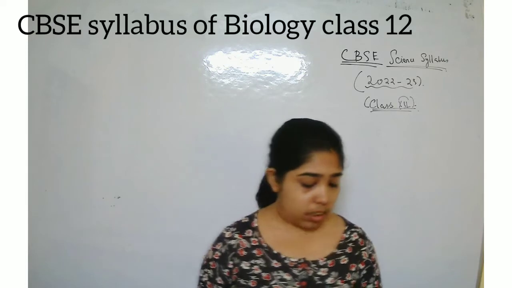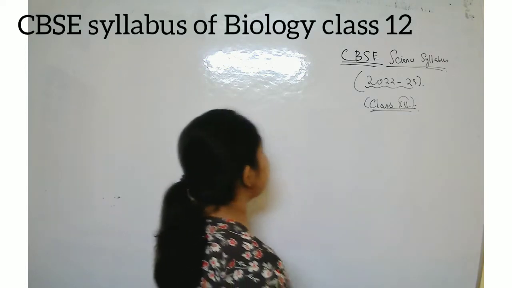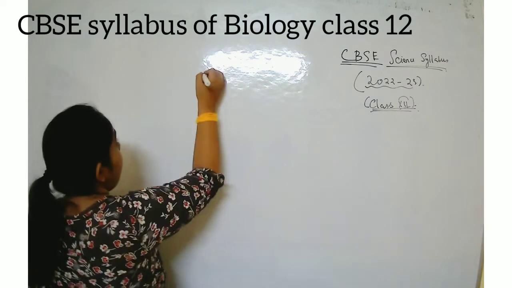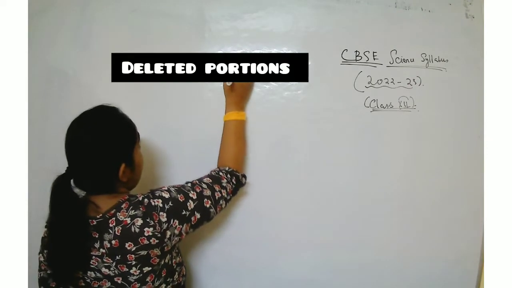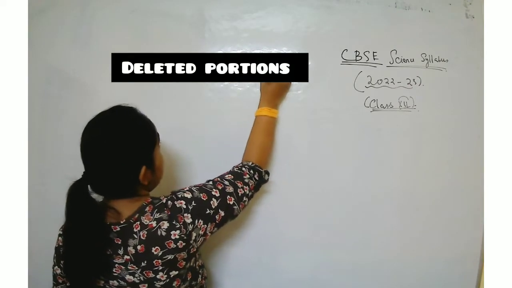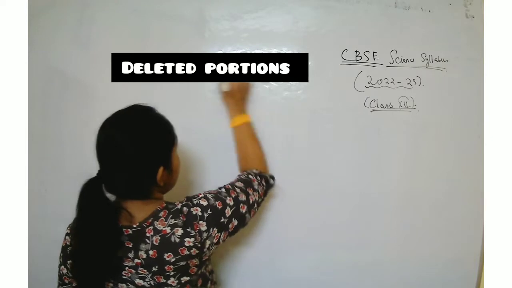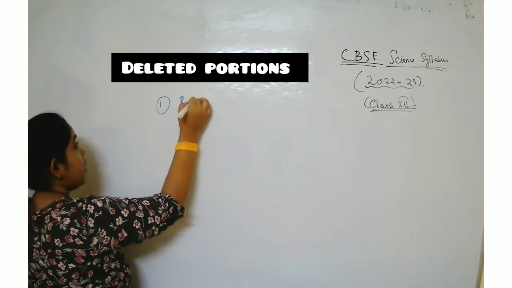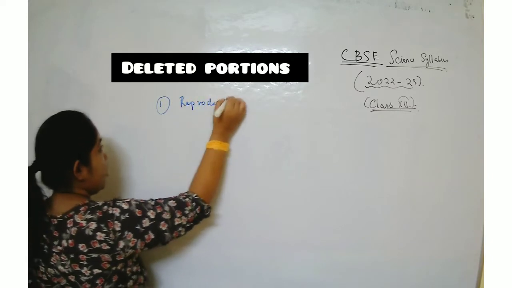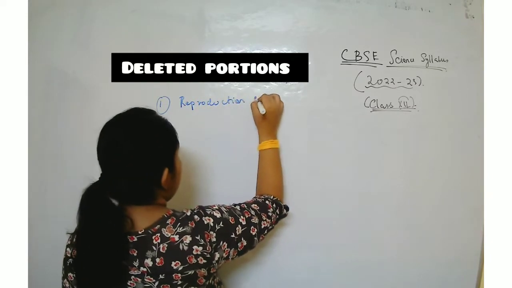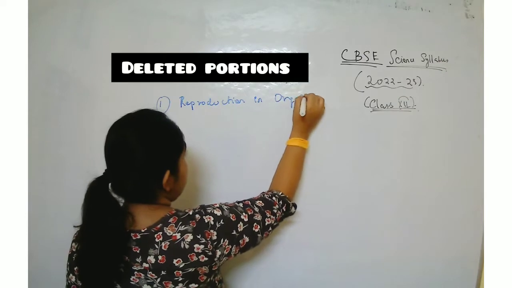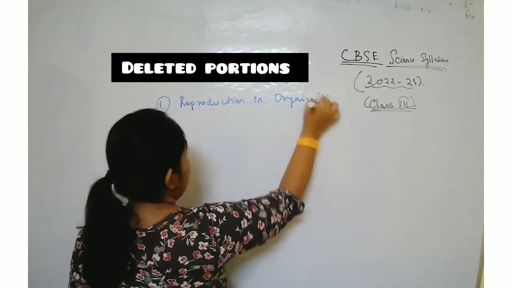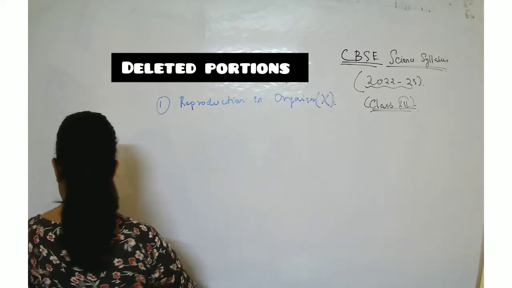The first deleted topics: first is reproduction in organism. It is completely not there in your syllabus.